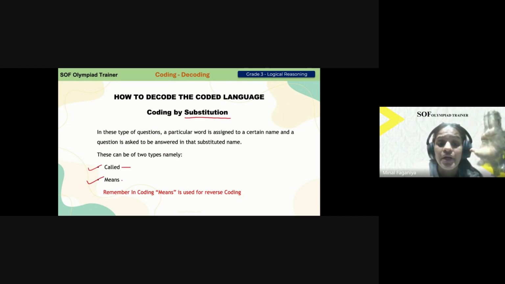But remember, in coding, means is used for reverse coding. Means you have to go backwards. You have to do backward coding. With the word called, you have to do forward coding, whereas with the word means, you have to do reverse coding, that is backward coding. Now, with questions, you will be able to understand this properly.